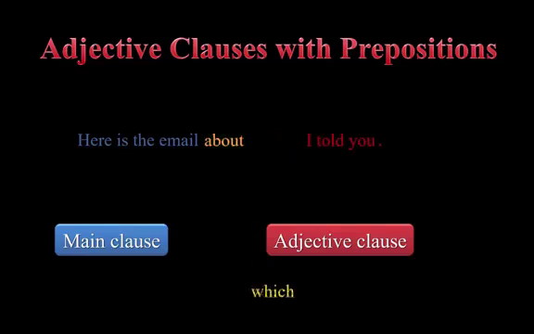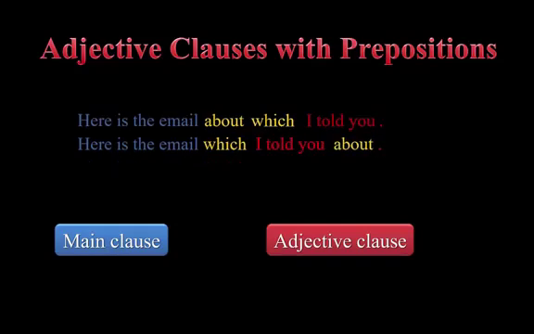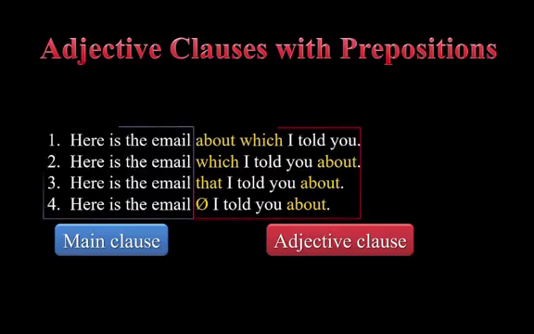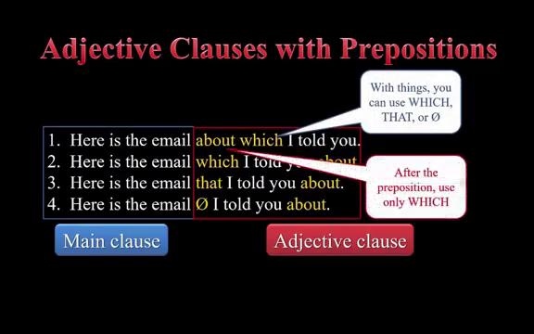But this time we replace it with which. Or we can move about to the end of the adjective clause. We can change which to that, or even take it out completely. Now when we describe things instead of people, we have to use which, that, or nothing. But after the preposition, we must use which only.